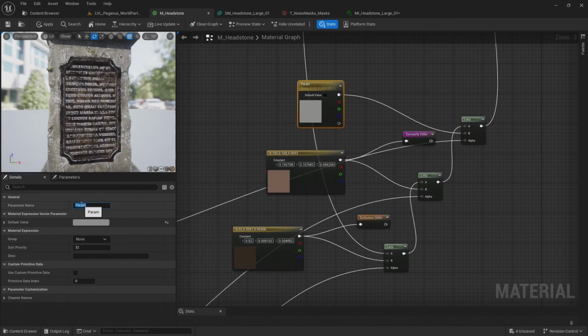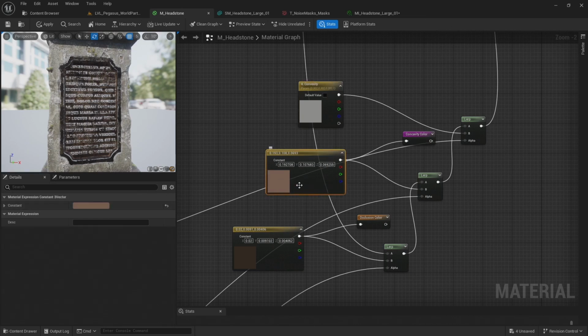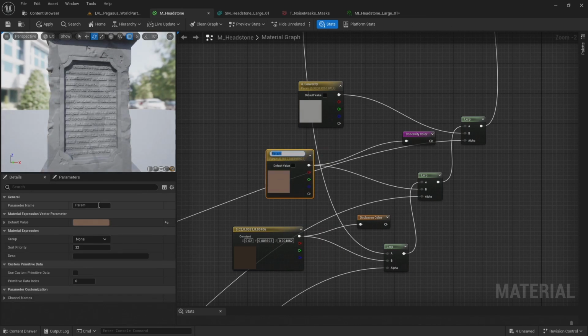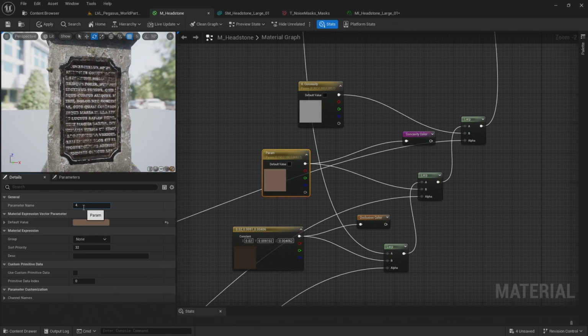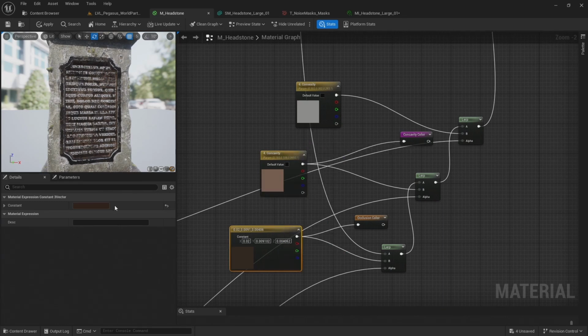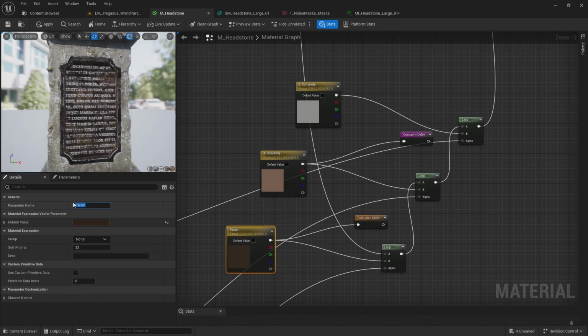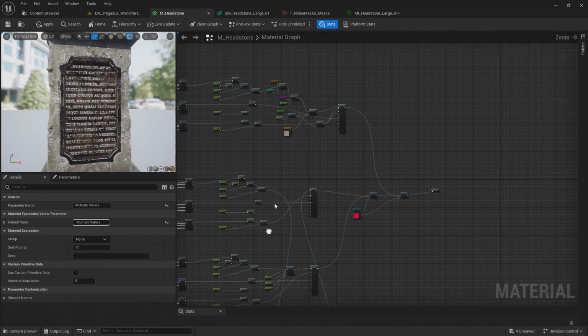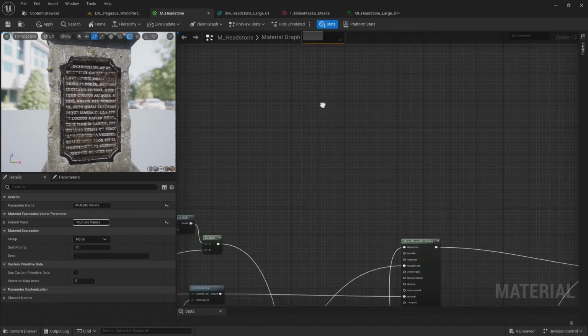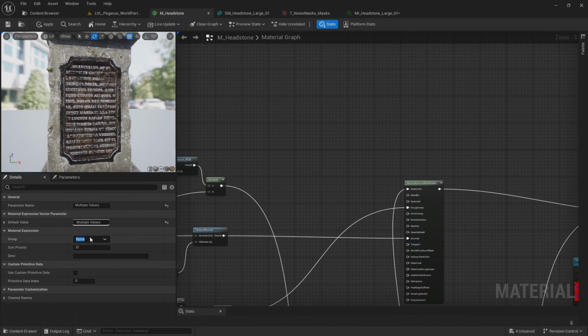Call this one convexity color, convert to parameter, call this one concavity color, convert to parameter, and this final one occlusion color. And I want to just select all 4 and put these in a group called color.